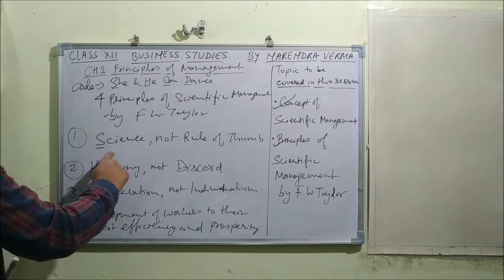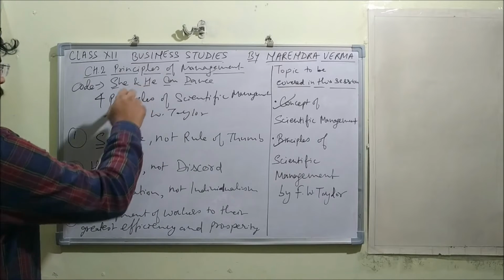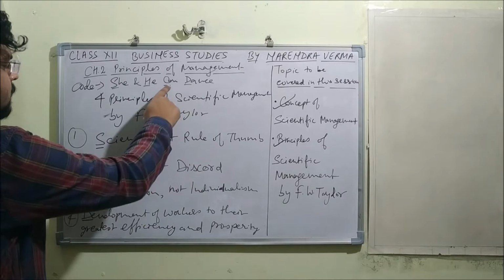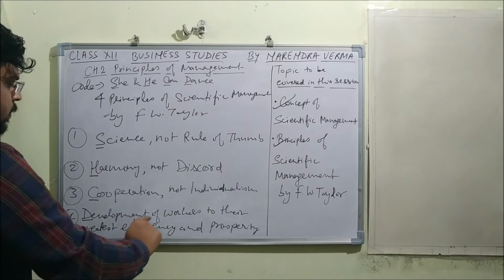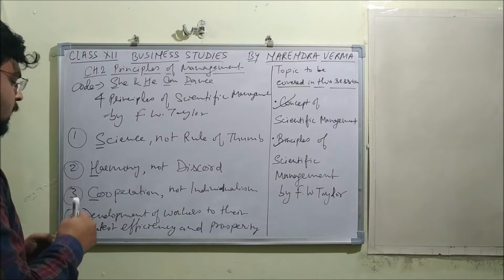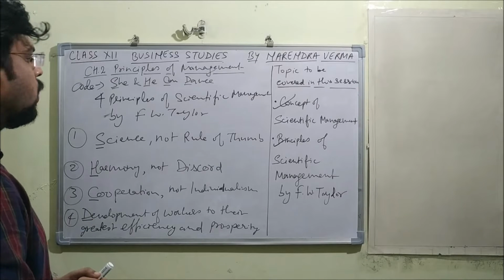Fine, this is the code that can be remembered in the easy way. So S stands for science, not rule of thumb. H stands for harmony, not discord. C stands for cooperation, not individualism. And D stands for development of workers to their greatest efficiency and prosperity. Alright.